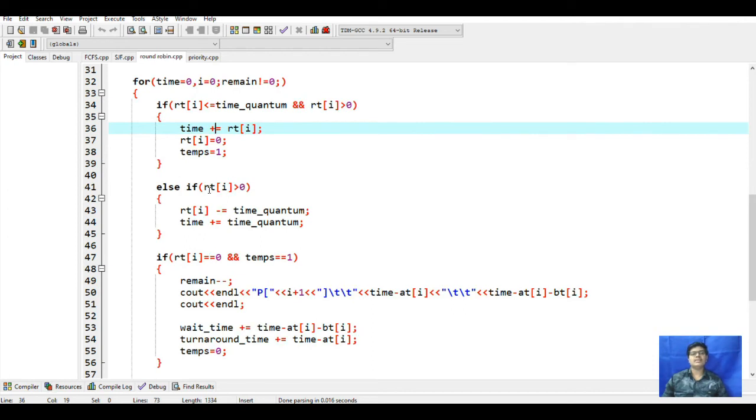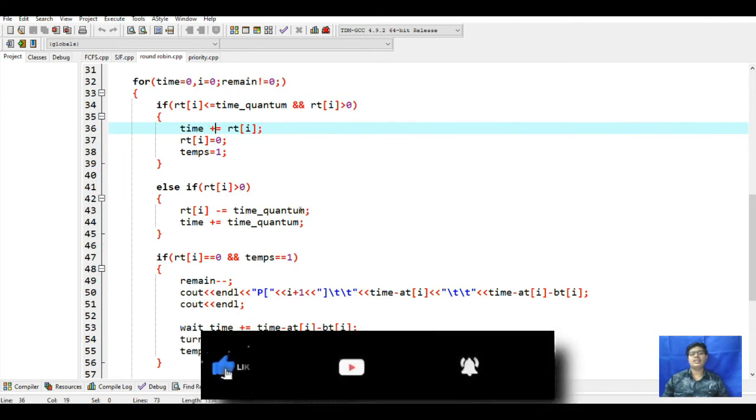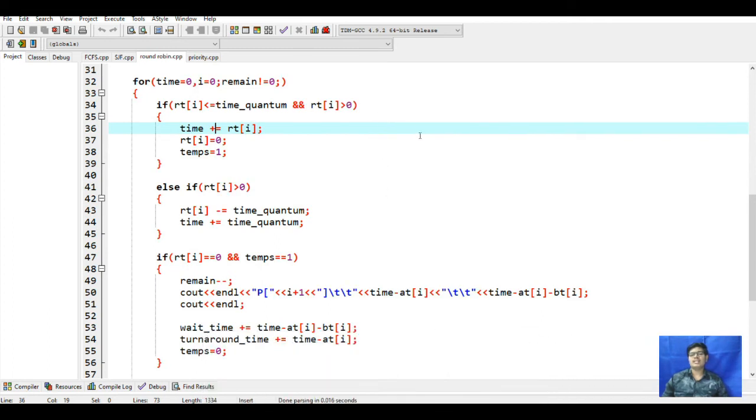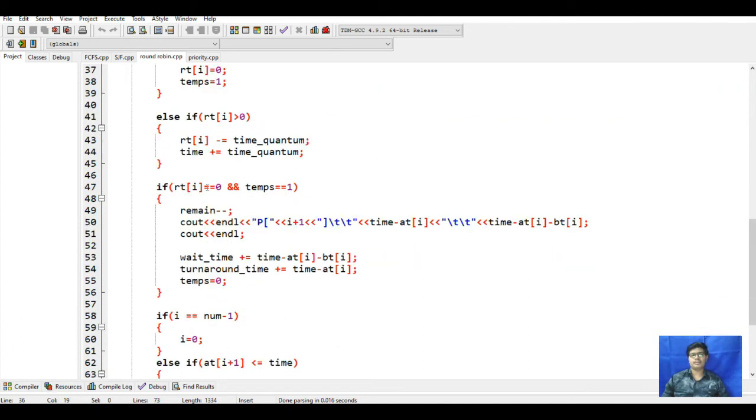Next, else if rt, meaning remaining time, is greater than the quantum, it will subtract the time, and it will see, meaning the first process is done, then it will calculate the next one. If it is done, then it will add 1, and the time it will add. So this process is doing that specific task. Then it will go minus minus.